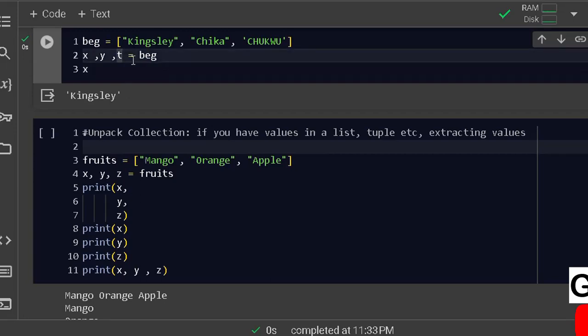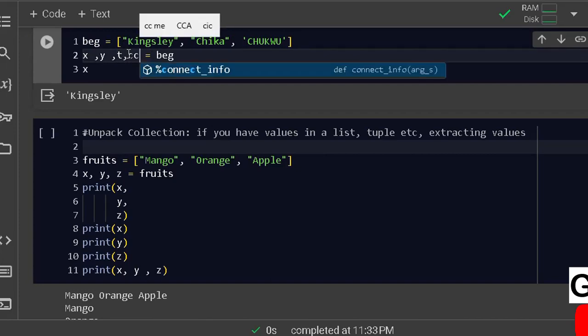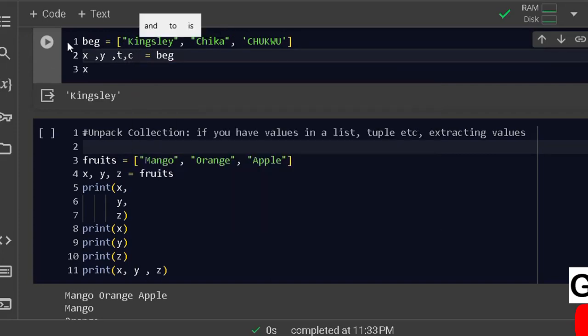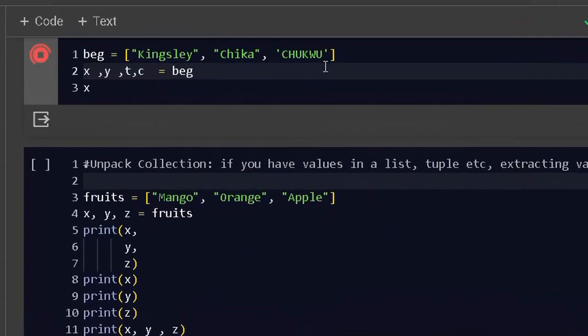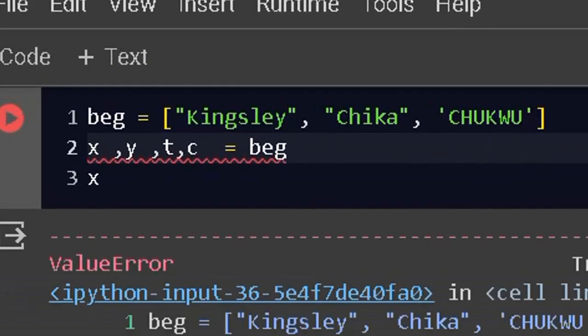Now, if I do comma and put c here, I'm going to have an error because it is not going to be in the same position: not enough values to unpack. Expected 4, but you have 3. Look at what you're supposed to have here, it is 4.